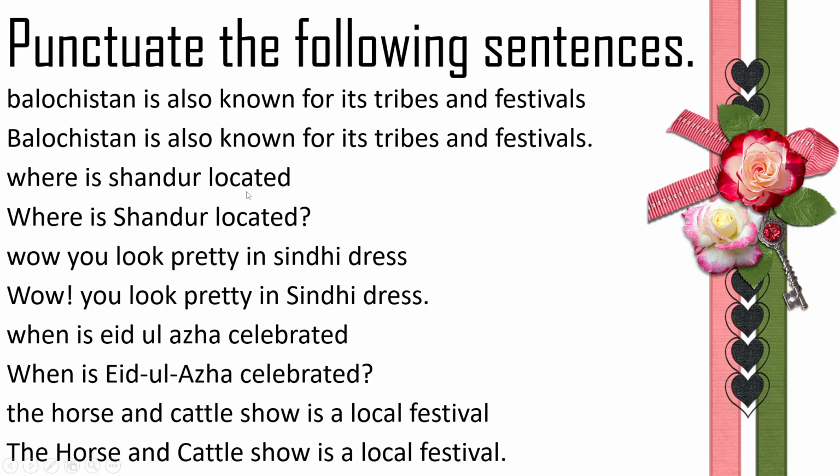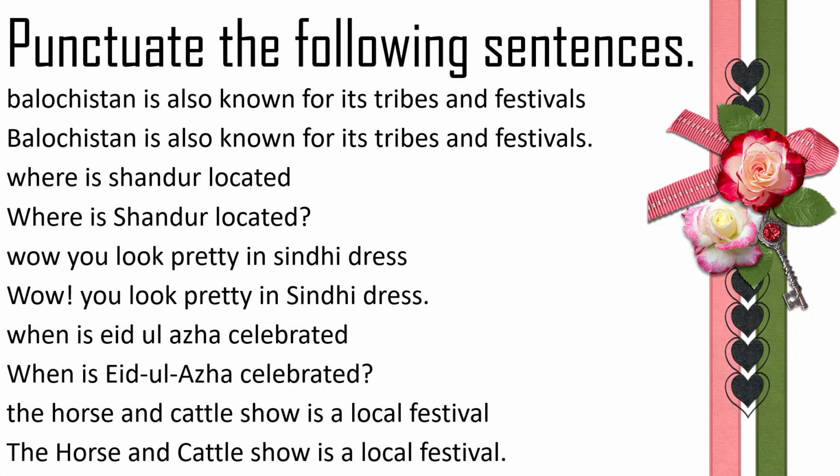Where is Shandur located? The W is not capital and there is no question mark in the sentence. And the S of Shandur should be capital. These three are the problems. W should be capital, S should be capital, and there should be a question mark. Why do we add a question mark?